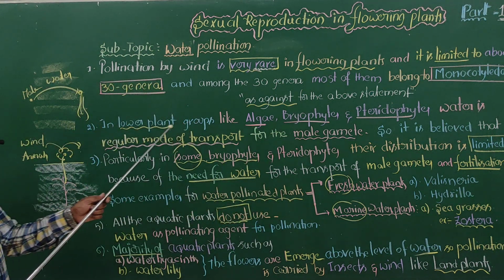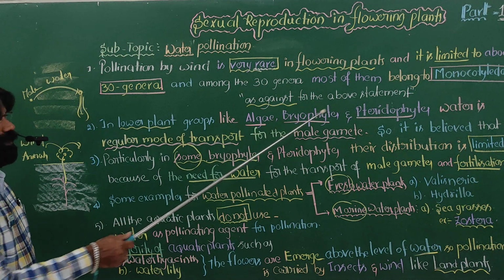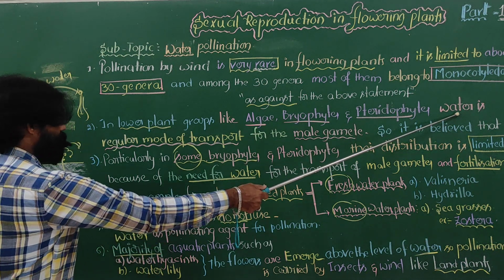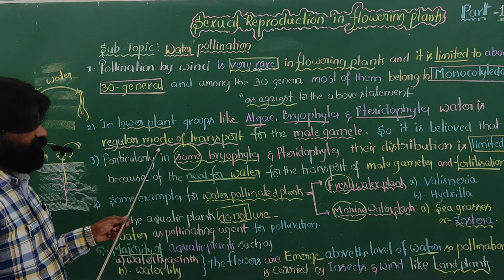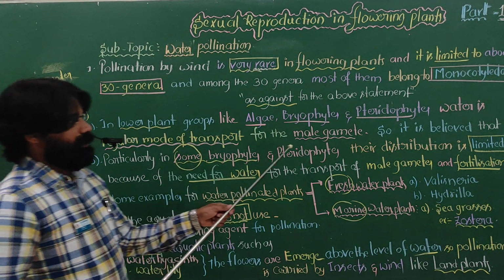In lower plant groups like algae, bryophytes and pteridophytes, water is a regular, compulsory mode of transport for the male gamete.